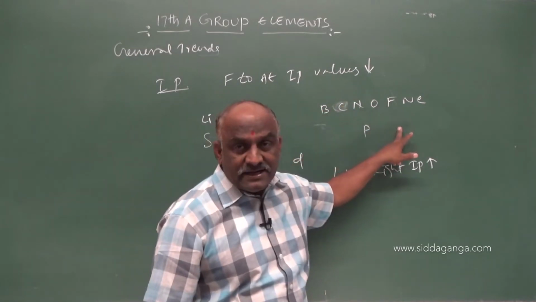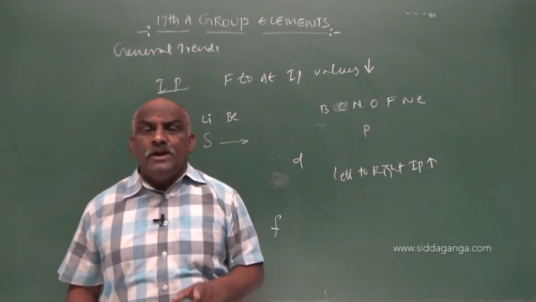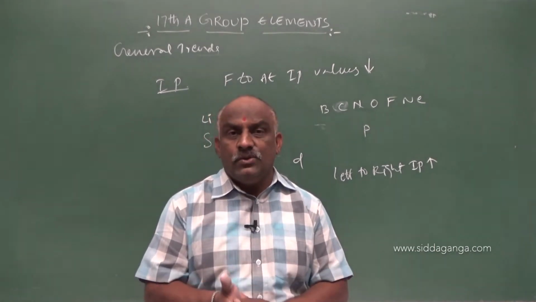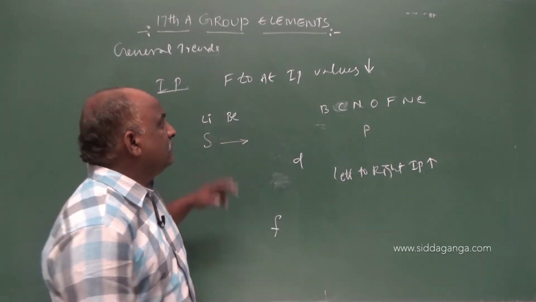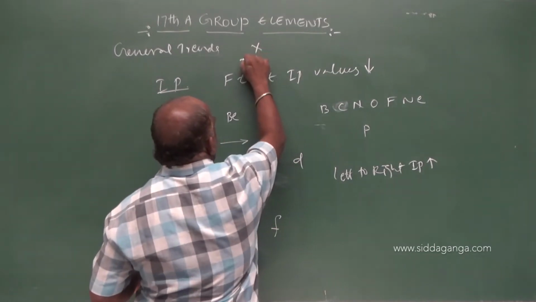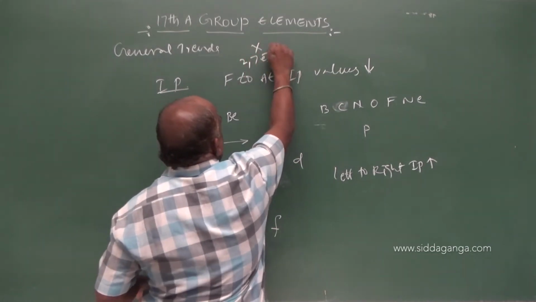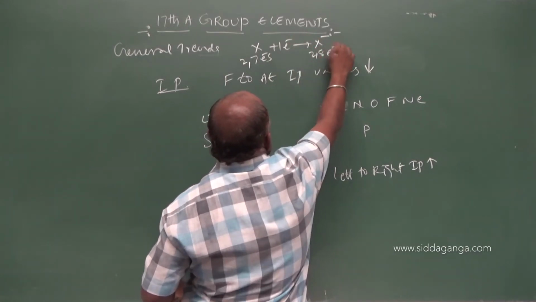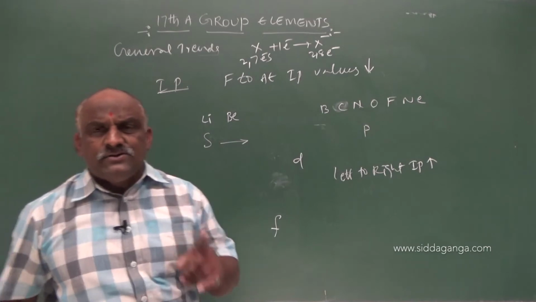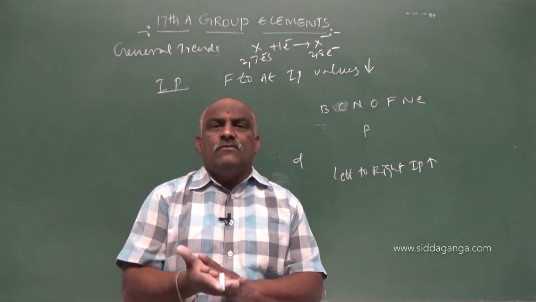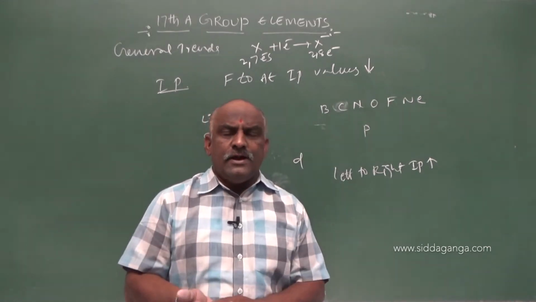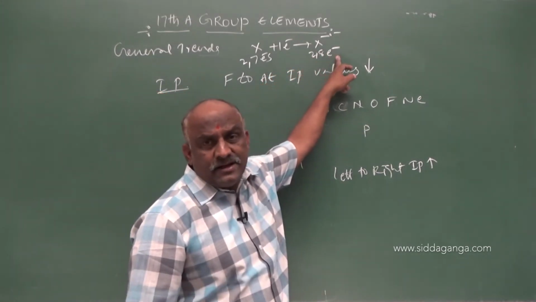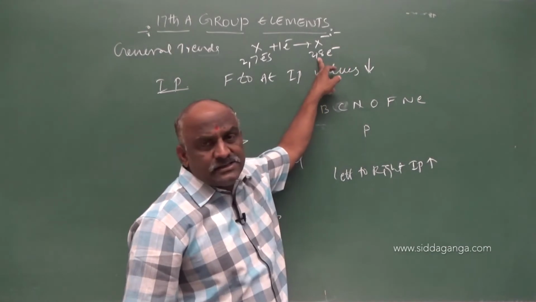Due to this fact, these 17th group elements are ready to form cationic species also. What I said previously, 7 electrons are present in the outermost shell, 2 7 electrons. So, it gains 1 electron and gives rise to X minus, it becomes 2 8 electrons. For octet configuration, 1 electron to gain. When gaining an electron, it becomes a negatively charged ion. Negatively charged ion, it is anion, stable.